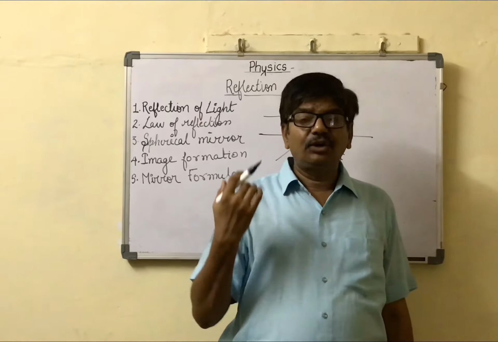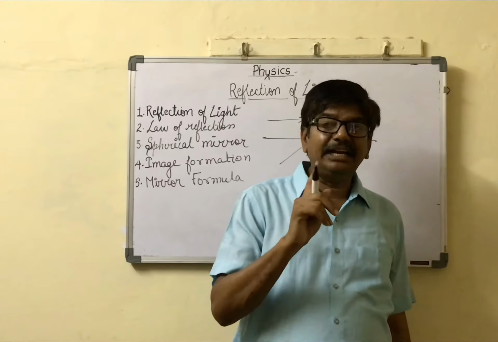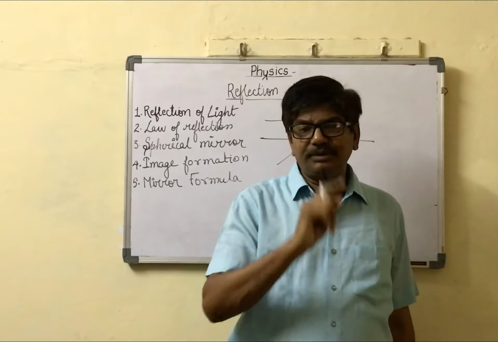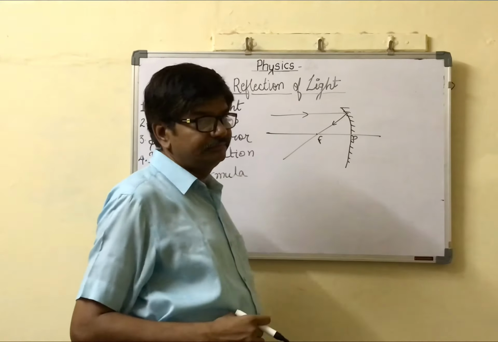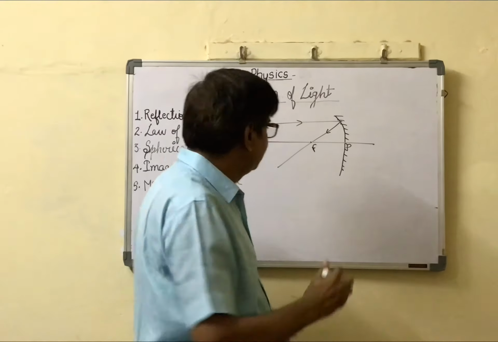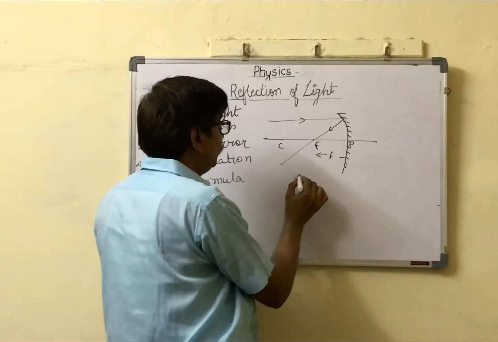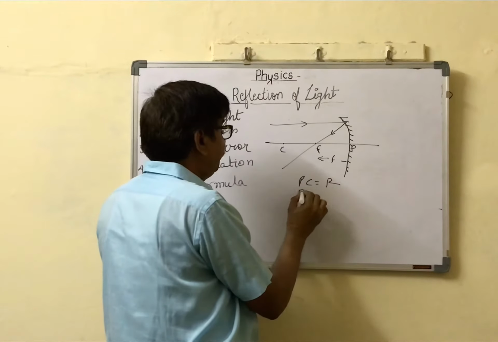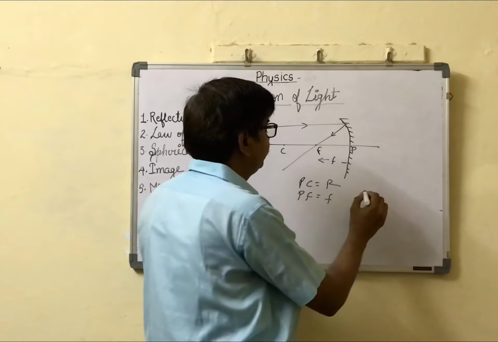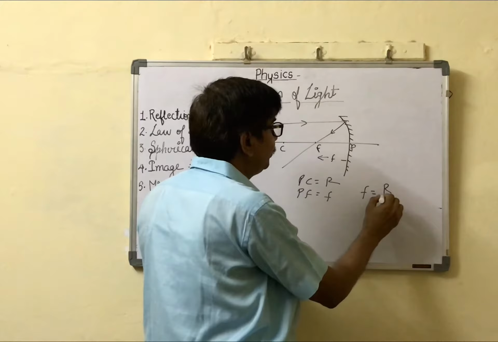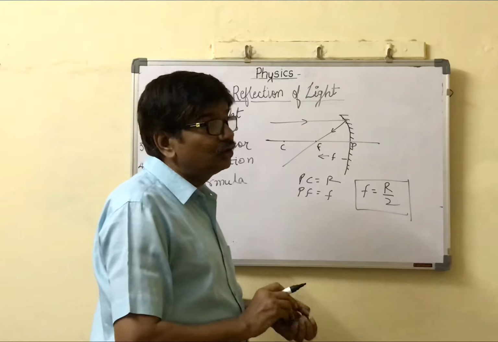After reflection, the rays meet at a point. That point is known as the principal focus. The distance between P and F is known as the focal length, denoted F. This is the center of curvature. So PC equals R, PF equals F. There is a relation between R and F: F equals R by 2. This is the case of a concave mirror.